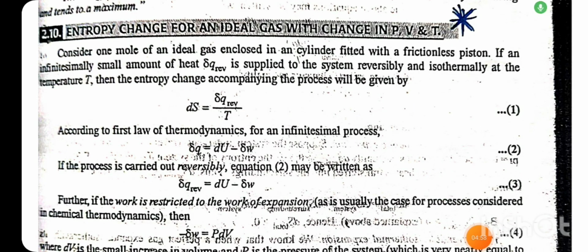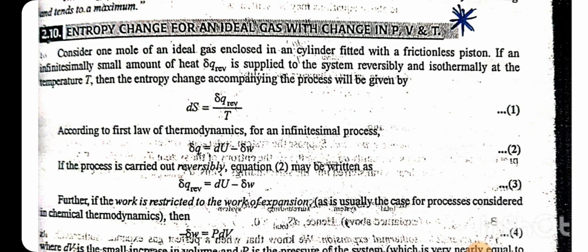The entropy change for an ideal gas will change with P, V and T. Consider 1 mole of ideal gas enclosed in a cylinder fitted with a frictionless piston. If an infinitesimally small amount of heat is applied to the system reversibly and isothermally at temperature T, then the entropy change accompanying the process will be given as dS is equal to dQ reversible by T.